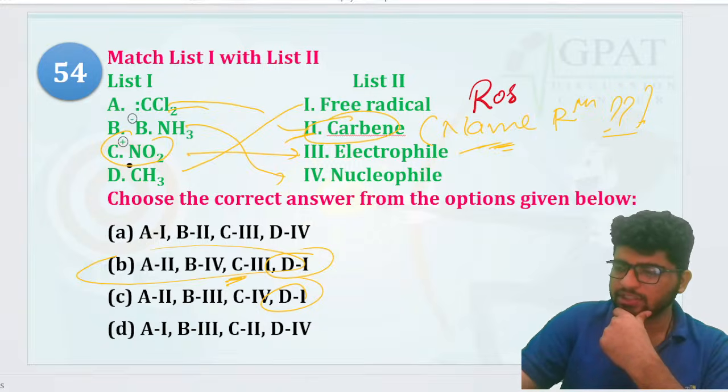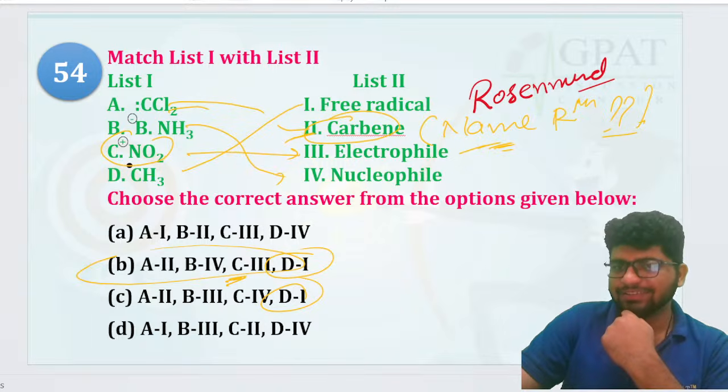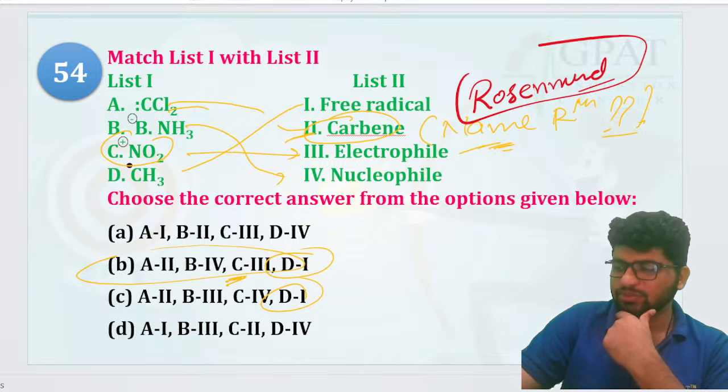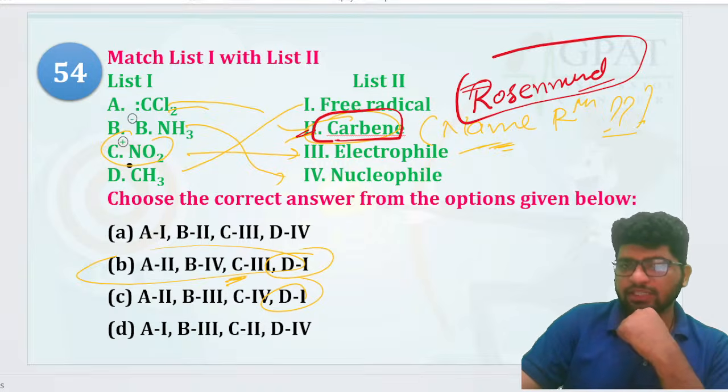That's your Rosenmund reaction. Rosenmund reaction, that is going to be carbene is going to be the intermediate over there in the Rosenmund reaction.